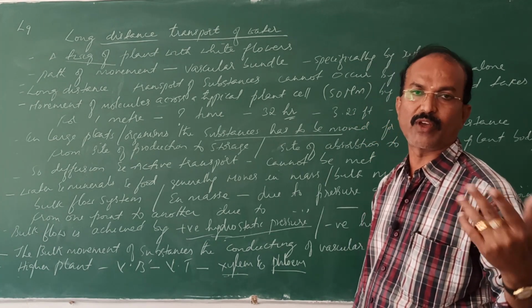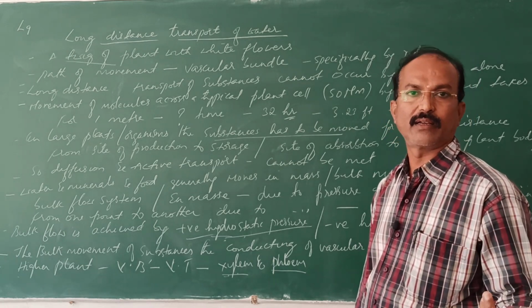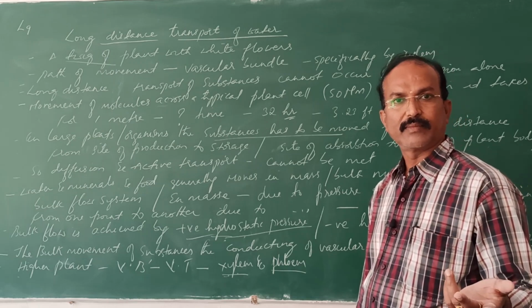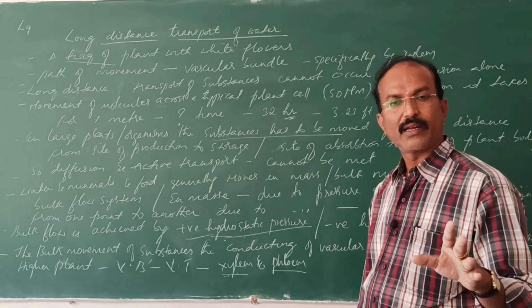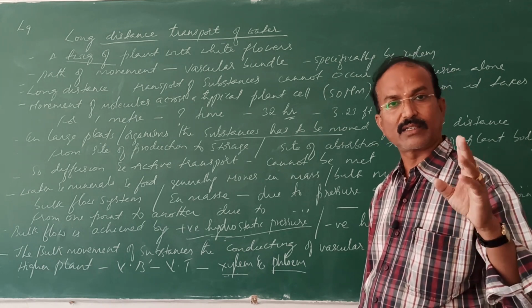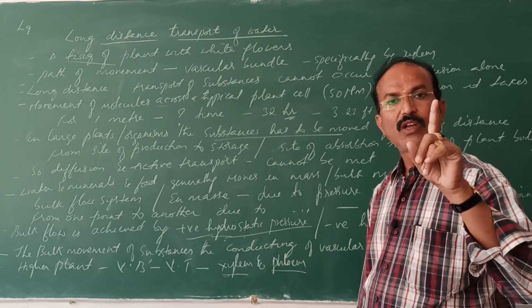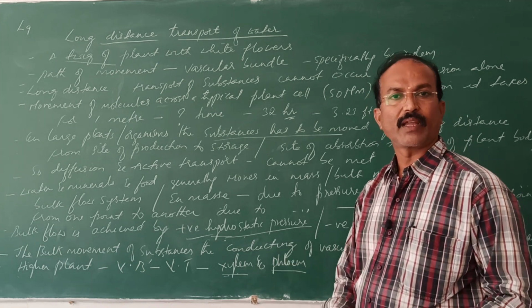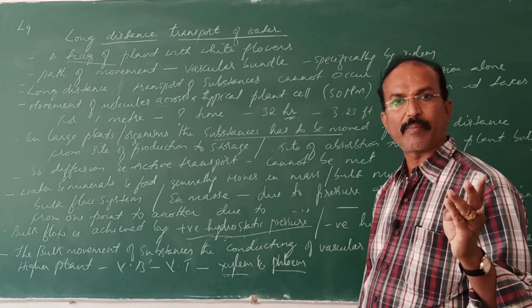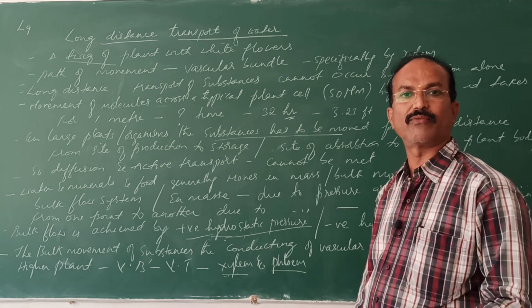Some of them are dead, some of them are living. Various thickenings are present in the xylem. So the xylem parenchyma, the vessels, the trachea, and the xylem fibers. Among these 4, xylem parenchyma is the only living tissue. And in phloem, 3 are living, 1 is dead: sieve tubes, companion cell, phloem parenchyma, phloem fibers. All 3 are living except the phloem fiber, which is dead.